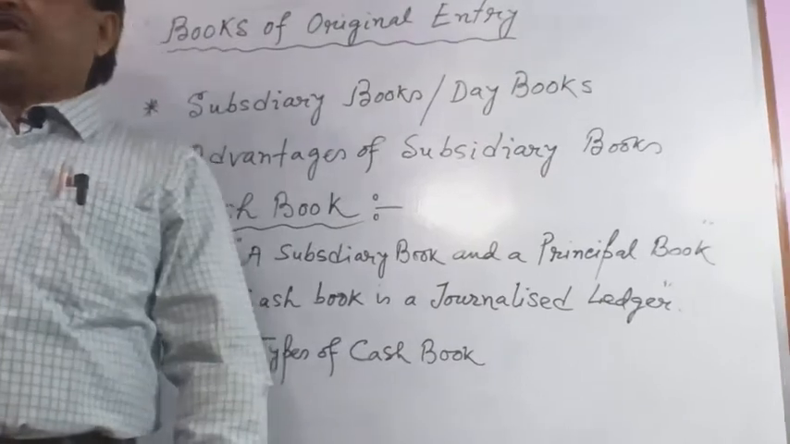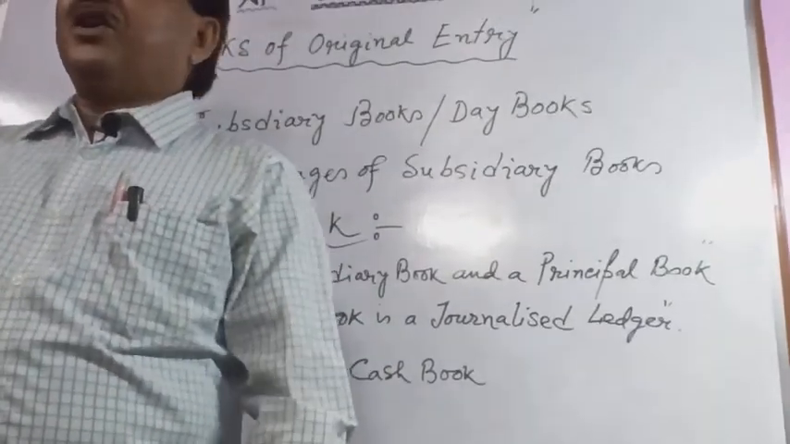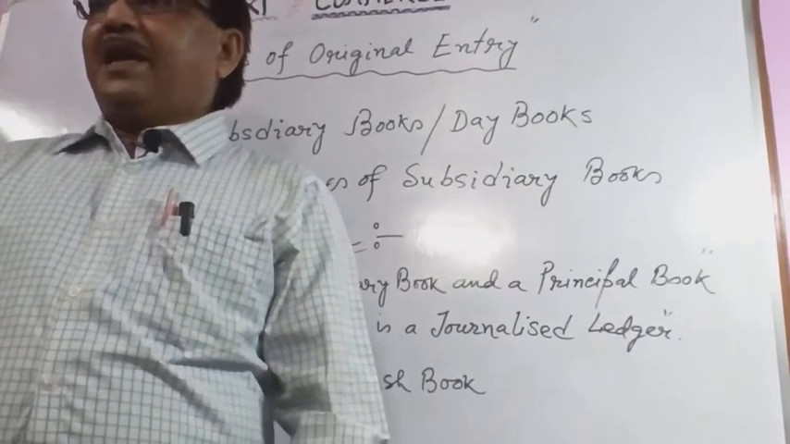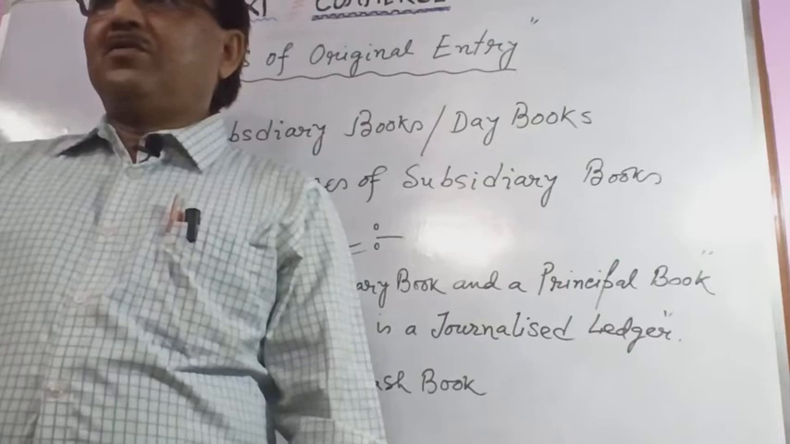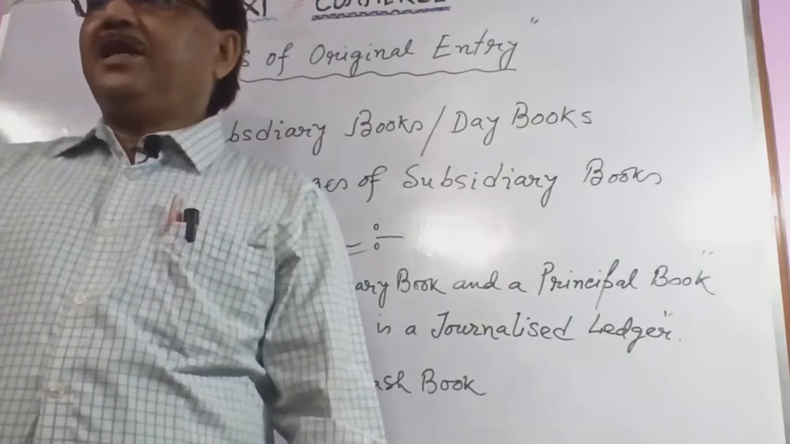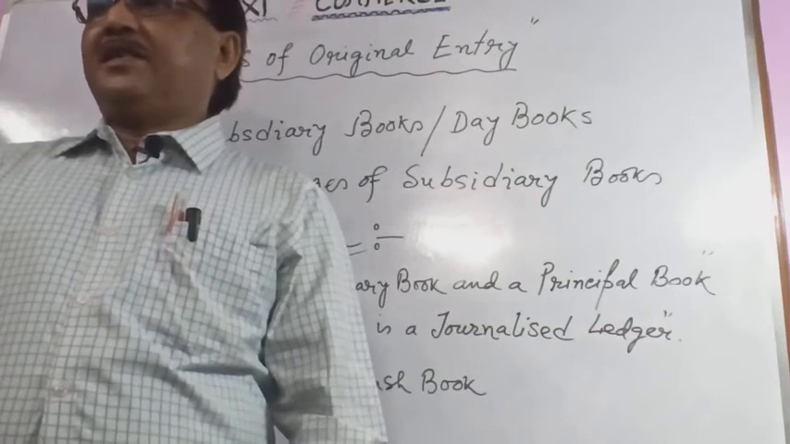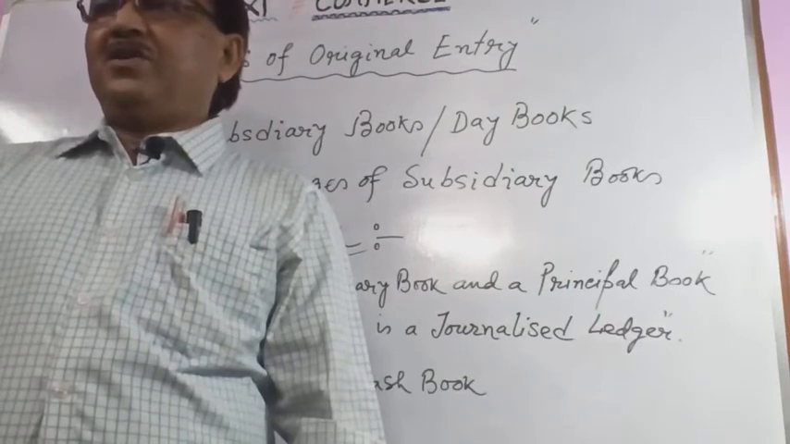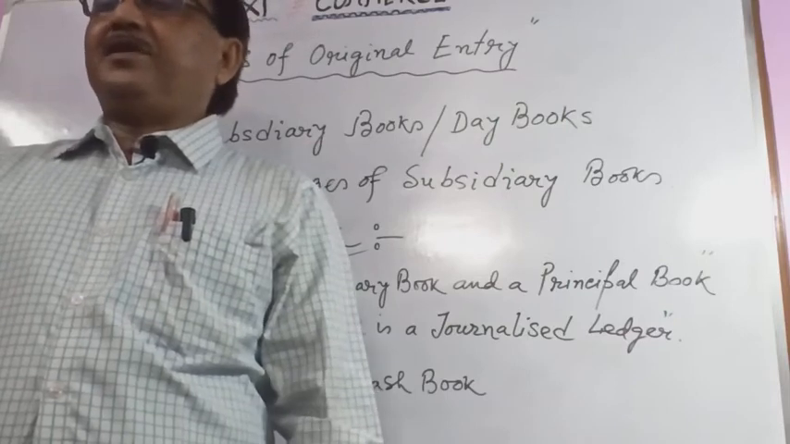What do you mean by books of original entry? Business transactions are numerous and it becomes difficult to record all the transactions in one book of primary entry, that is the journal, which has other names, books of original entry.